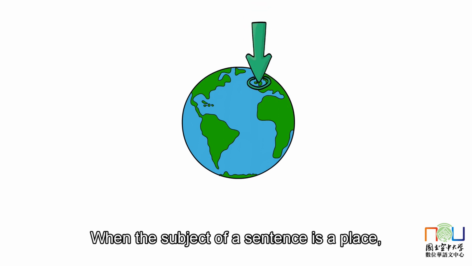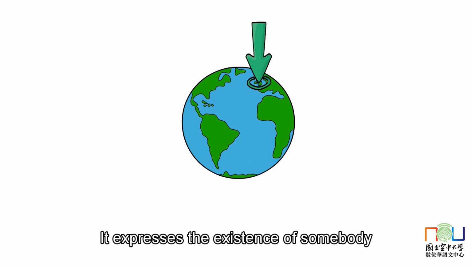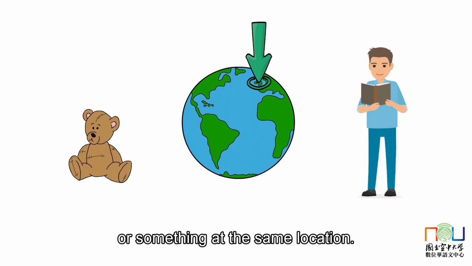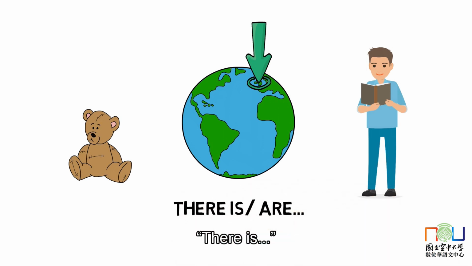When the subject of a sentence is a place, 有 refers to the meaning of existence. It expresses the existence of somebody or something at the same location. It's equivalent to "there is" or "there are" in English.